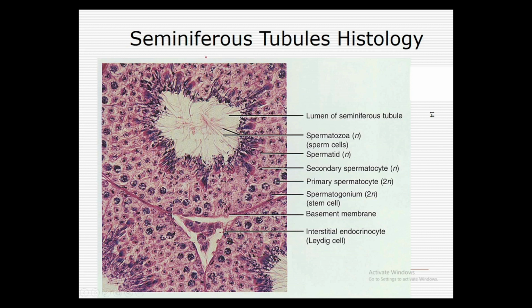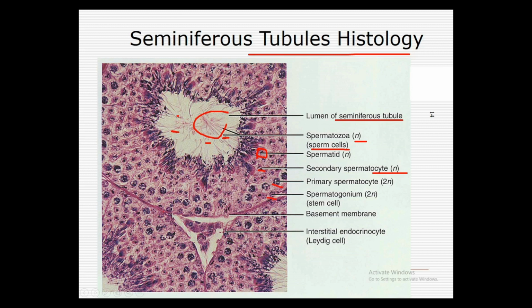Next we have a microscopic view of the seminiferous tubule, and this is the histology. You can see the lumen of the seminiferous tubule, and this is the spermatozoa. These are the different thread-like structures, and these are actually the haploid cells, the sperm cells. Next you can see the spermatid. They have different structures. This is the secondary spermatocyte, then the primary spermatocyte, and here is the spermatogonium from where all the generations arise.